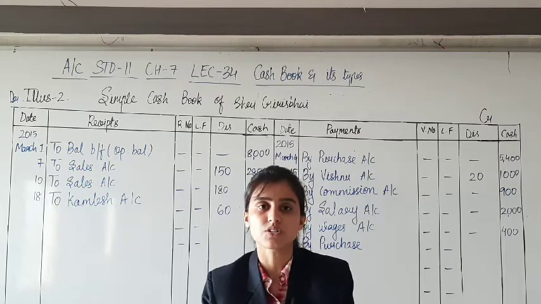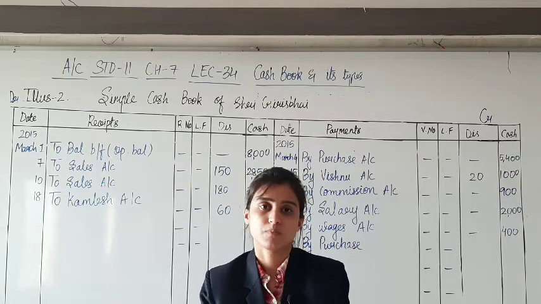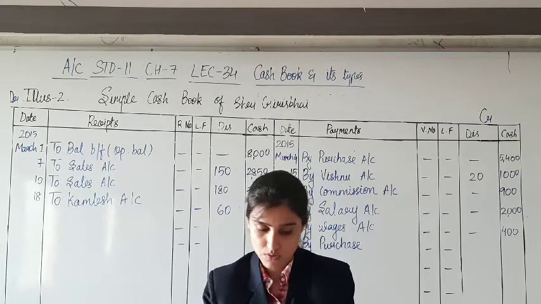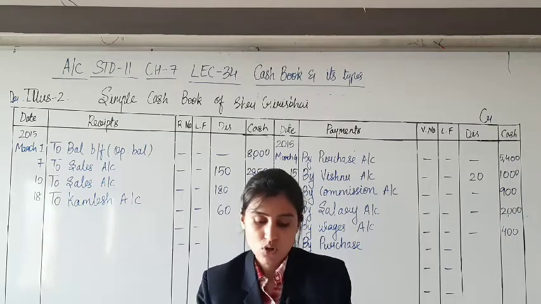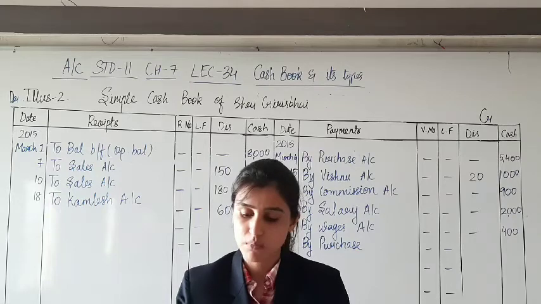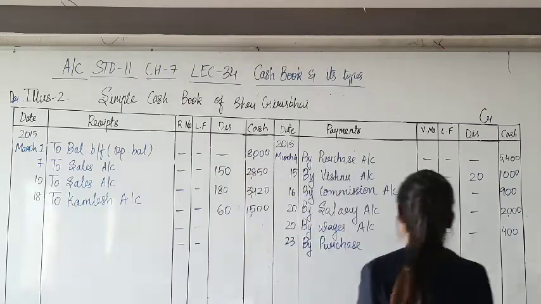That 200 is trade discount. Yes. So what is the net price of goods? 1800. Now again on 1800, 10% is the cash discount. So the 10% for 1800 is 180. So 1800 minus 180 is 1620.